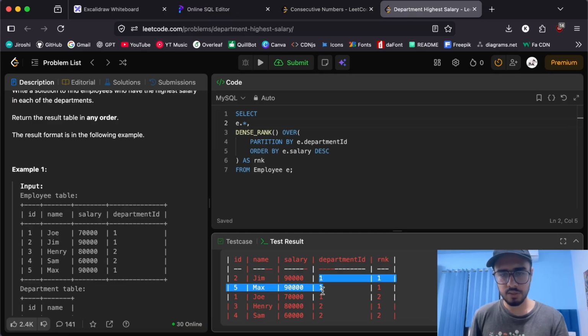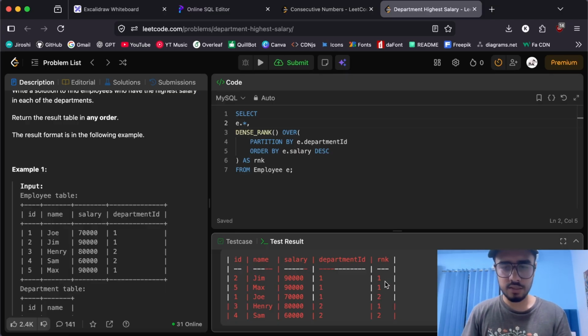Each department is a partition in itself, and within that partition we are ordering by salary, with the highest salaries at the top. Each salary has been given a rank. The highest salary has the topmost rank 1, then there are following ranks, and it repeats after each partition. Perfect. Now this is not enough to solve the problem.